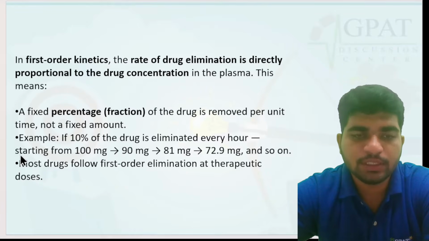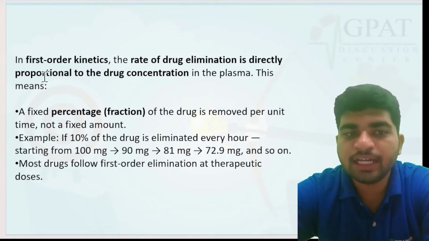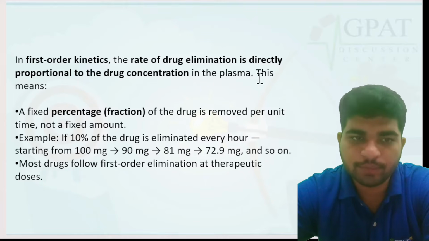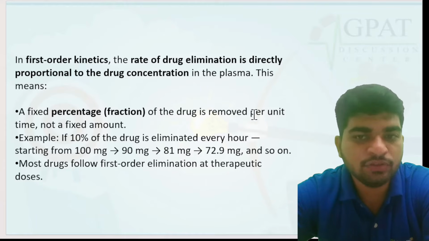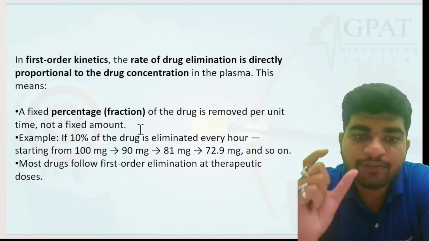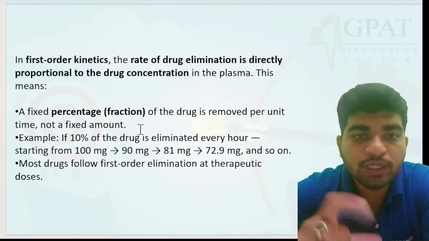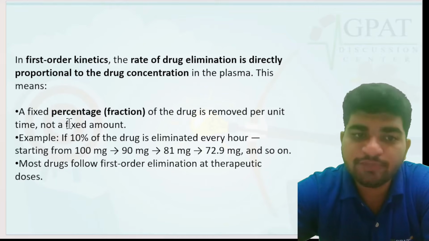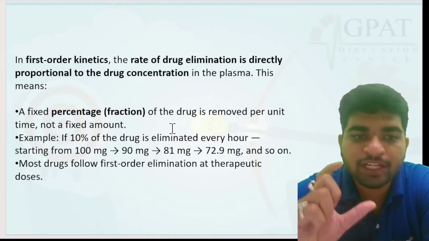So let's have some explanation. In first order kinetics, the rate of drug elimination is directly proportional to the drug concentration in the plasma. This means a fixed percentage, a fraction of drug, is removed per unit time, not a fixed amount. A fixed amount would be zero order kinetics, not first order kinetics. In first order kinetics, there is a percentage fraction.